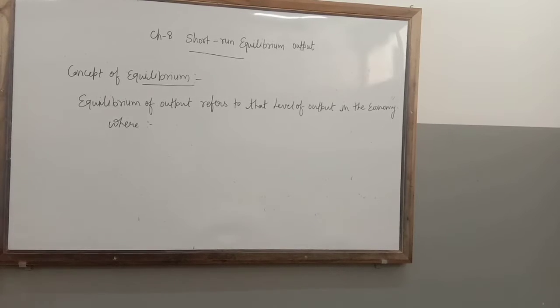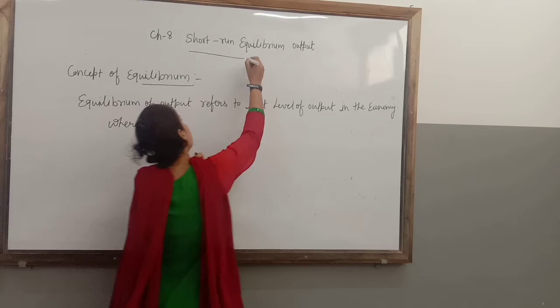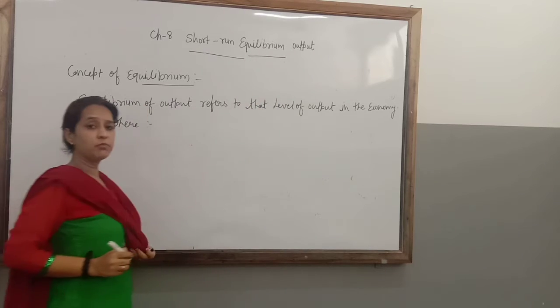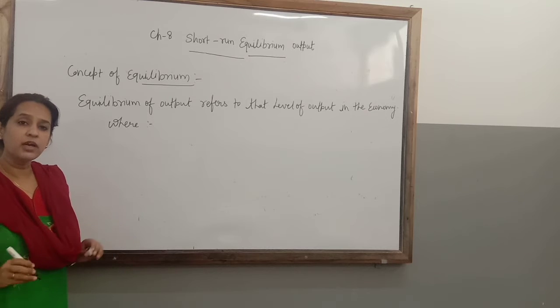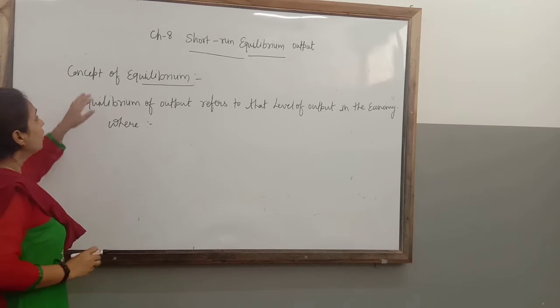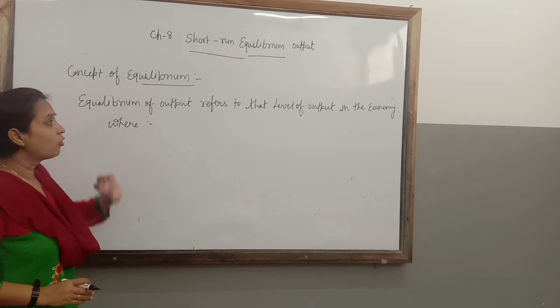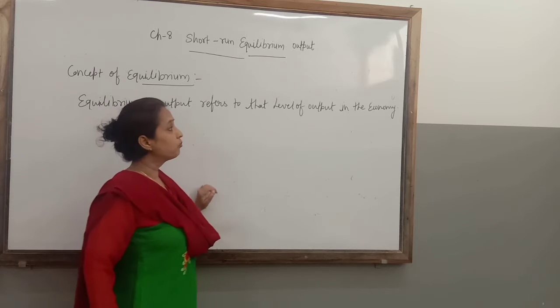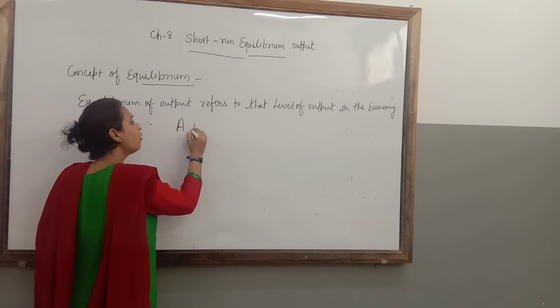The next is the concept of equilibrium. Second topic, that is the concept of equilibrium. Short run means the period in which technology remains constant and output is determined through the level of employment. Now where will be our equilibrium point? Equilibrium of output refers to that level of output in the economy where AD is equal to AS.